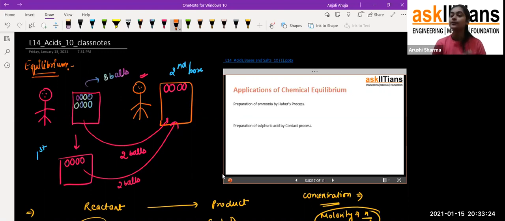I have already told you that a strong acid dissociates completely. That means we don't get any acid molecule back. If we have 10 HCl molecules, all of them convert into 10 H positive ions and 10 Cl negative ions, because it is a strong acid.